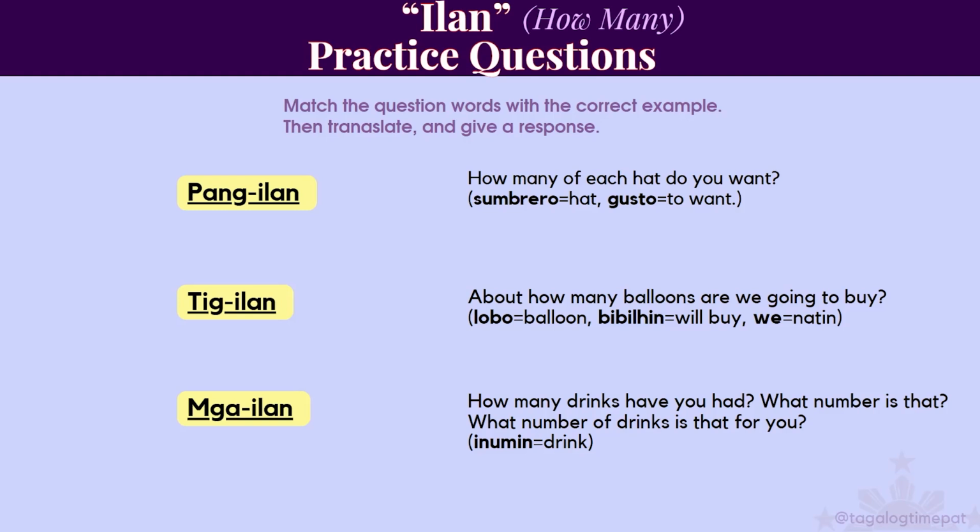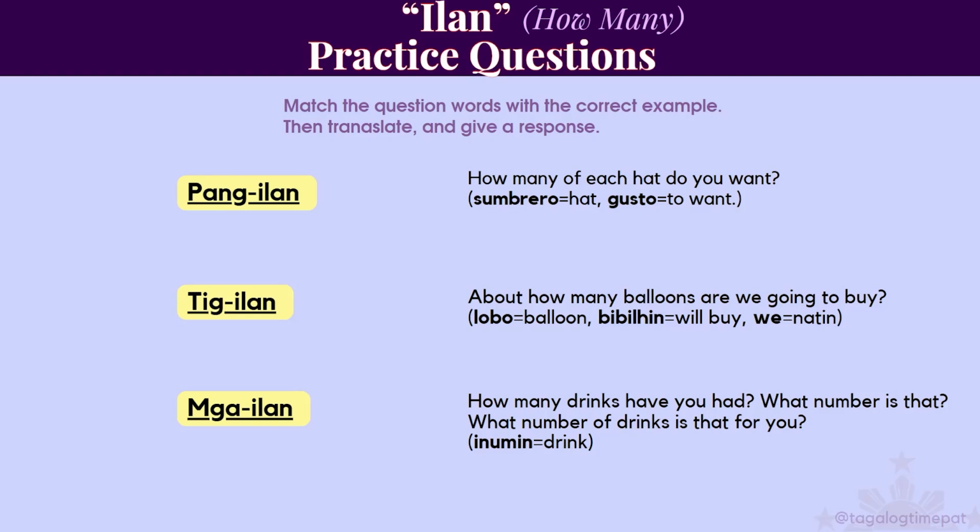About how many balloons are we going to buy? How many drinks have you had? Like, what number is that? Or what number of drinks is that for you? So we have to match what question word would go with that question, and then we will translate. Pause the video and see if you can match and then translate and give a response.